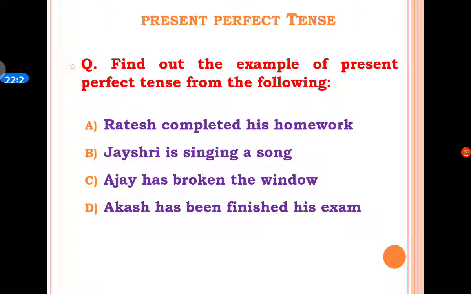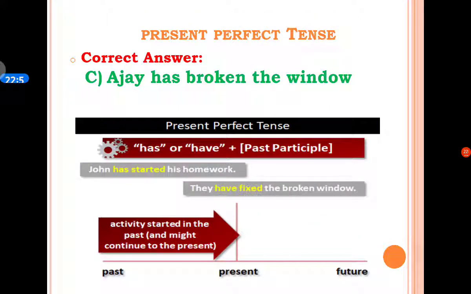The next MCQ: find out the example of present perfect tense from the following. A option is Ratesh completed his homework. B option is Jayshree is singing a song. C option is Ajay has broken the window. And D option is Akash has been finished his exam. The correct answer is C option, Ajay has broken the window.